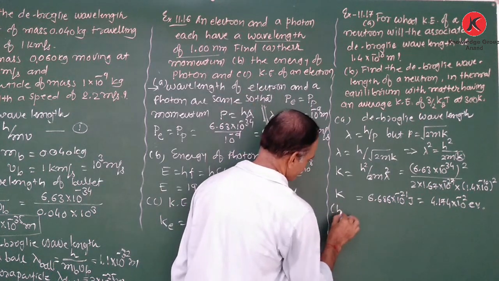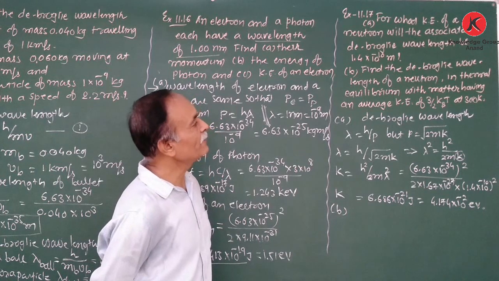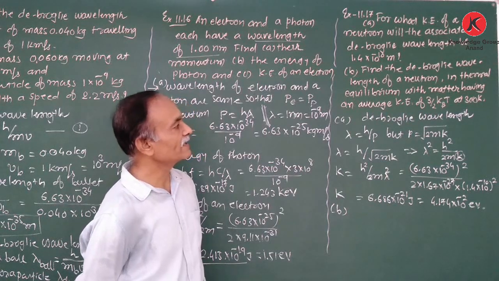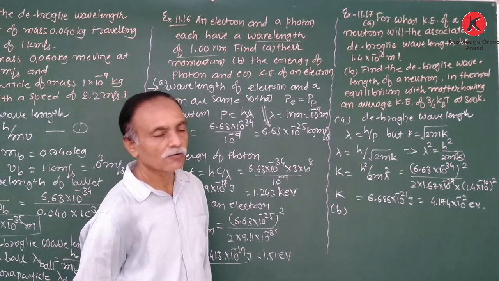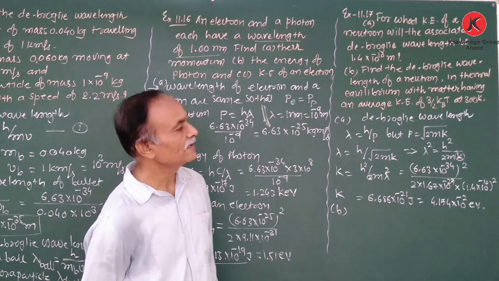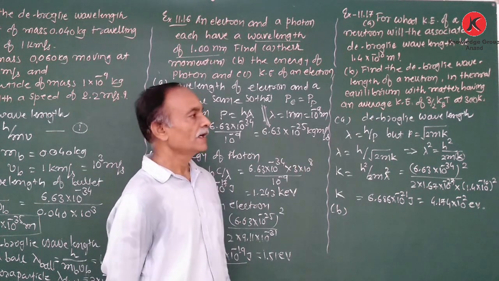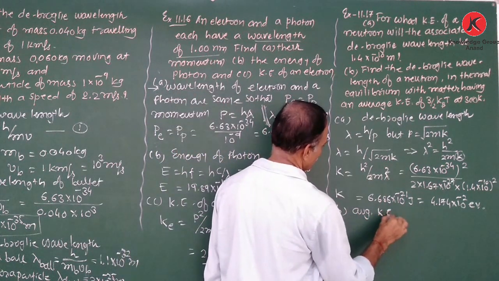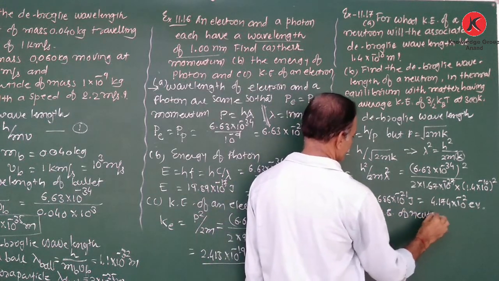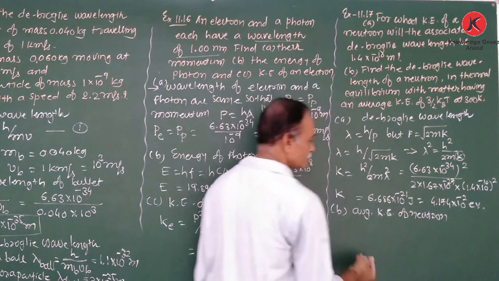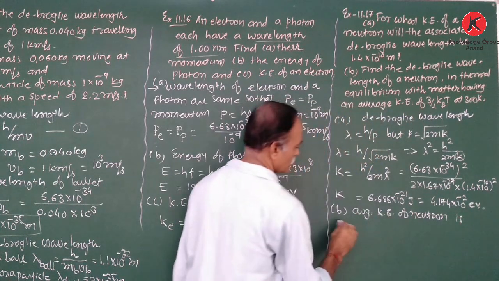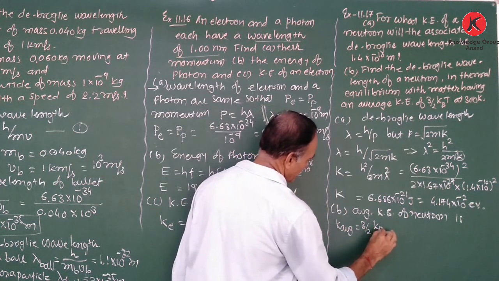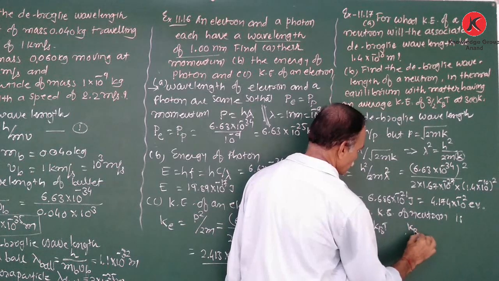Now, part B. Find the de Broglie wavelength of a neutron in thermal equilibrium with matter, having an average kinetic energy of 3/2 kBT at 300 Kelvin. Now, the average kinetic energy of the neutron is K average equal to 3/2 kB into T. Here kB is Boltzmann's constant.